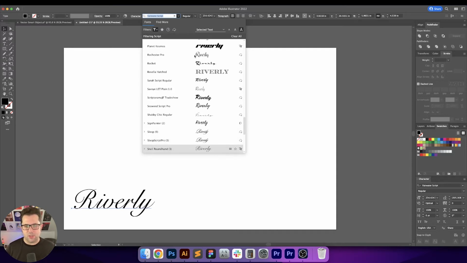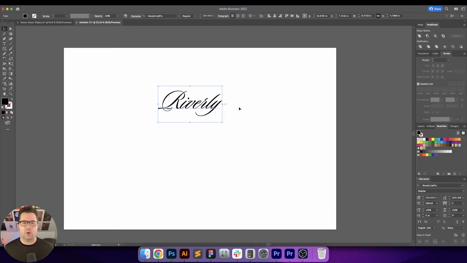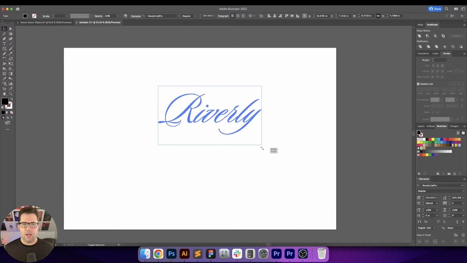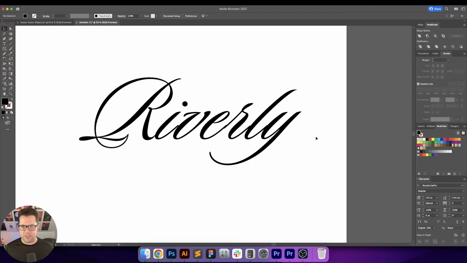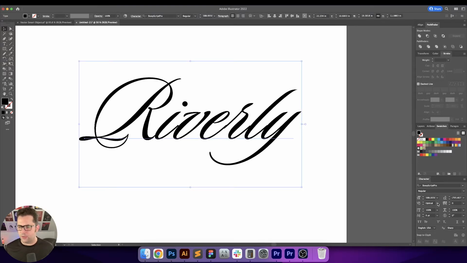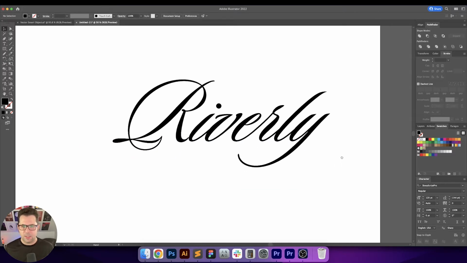That's interesting. I actually do like this Sloop Script Pro. That's pretty cool. And plus, the whole river thing, Riverly and everything, is like currents and flowing, and I like how all of these letters flow nicely into each other. Let's take off optical and put on auto. There we go. That's much better.